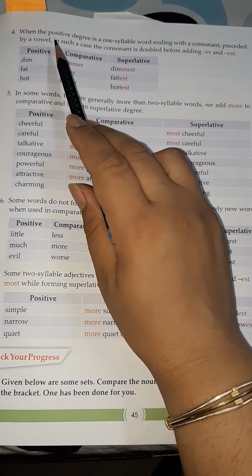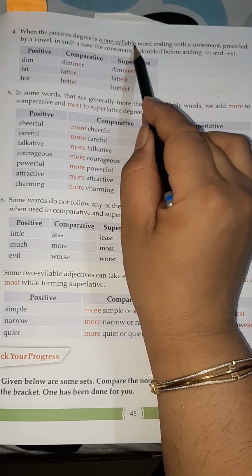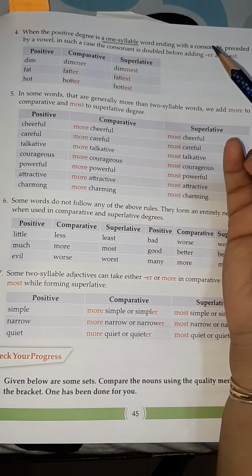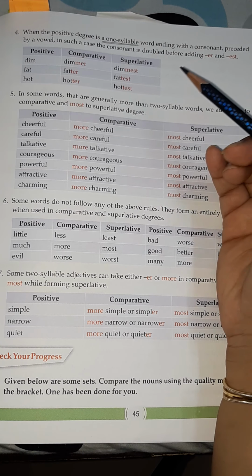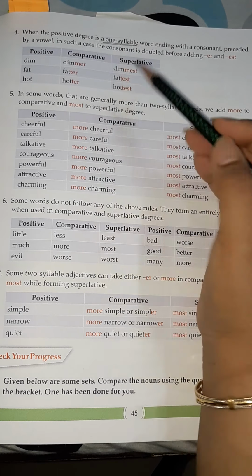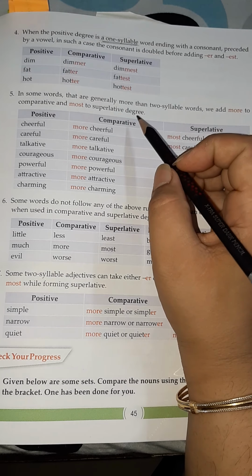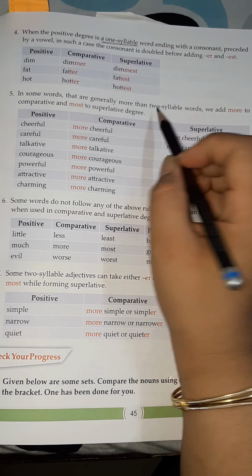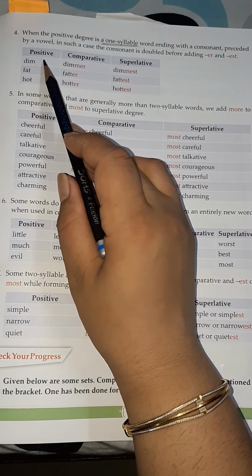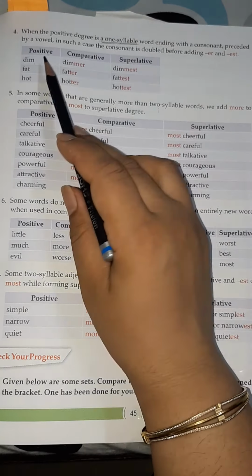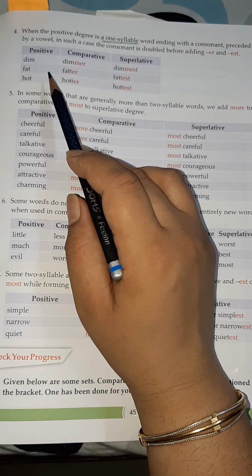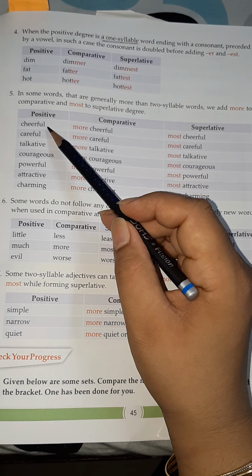Now next rule, when the positive degree is of one syllable. The syllables are the breaks in the pronunciation of the word. When there is no break in pronunciation of the word, that means it is one syllable. When there are two breaks, then it means that it is a two syllable word. If there are three breaks, then it is a three syllable word. For example, dim. Dim, we say it in one go. So there is no break. So it is a one syllable word. Dim, fat, hot, cold.